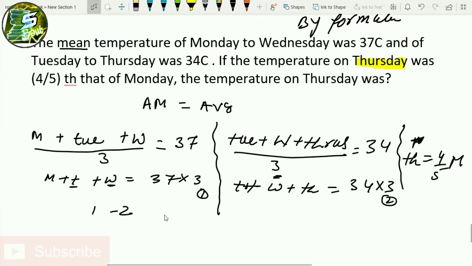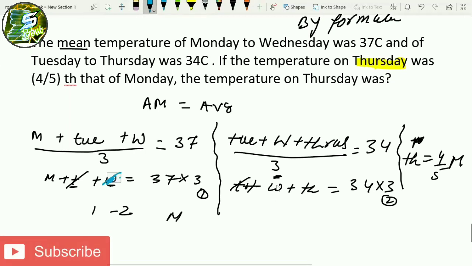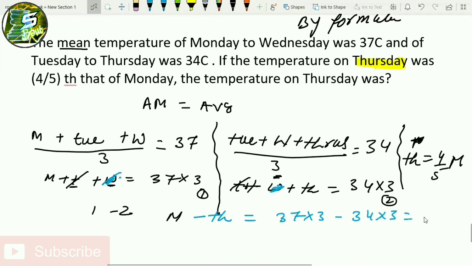After subtracting these two equations, this Tuesday and this Tuesday will cancel out each other. Wednesday is present in both equations also, so this Wednesday and this Wednesday will cancel out each other. Thursday will be the minus part. So Monday minus Thursday will be equal to 37 into 3 minus 34 into 3. Taking 3 common outside, inside it will be 37 minus 34, which is 3 only. So Monday minus Thursday will be equal to 9.